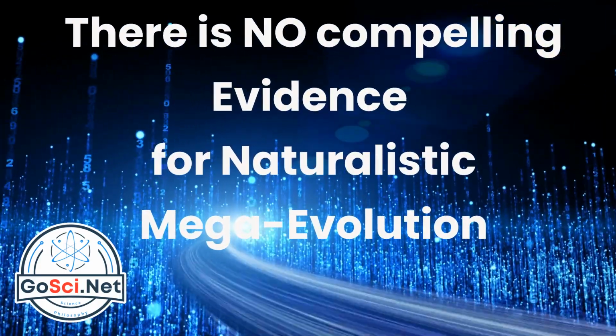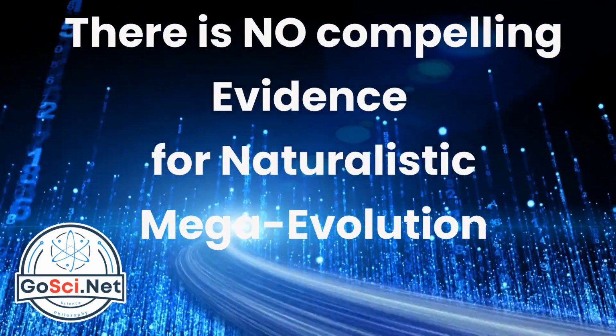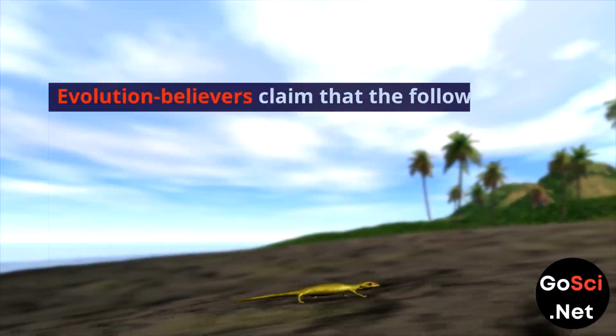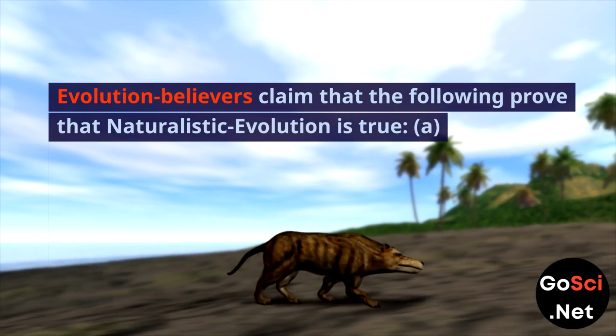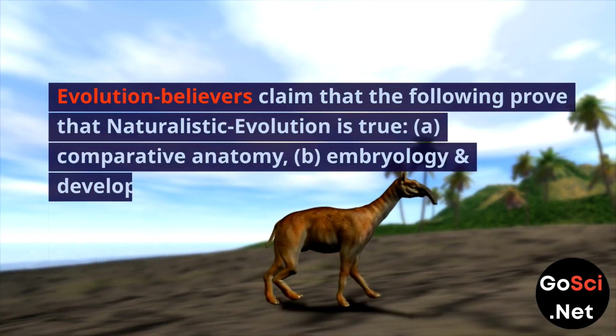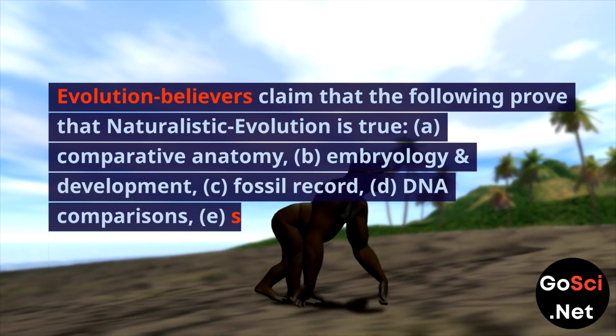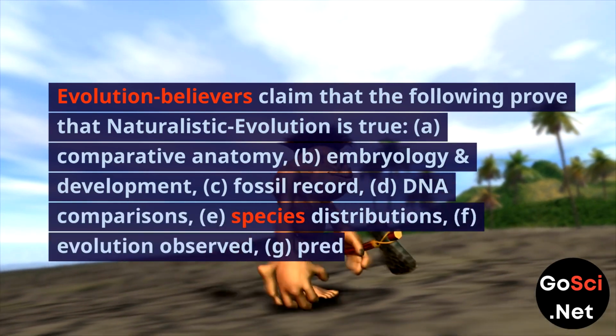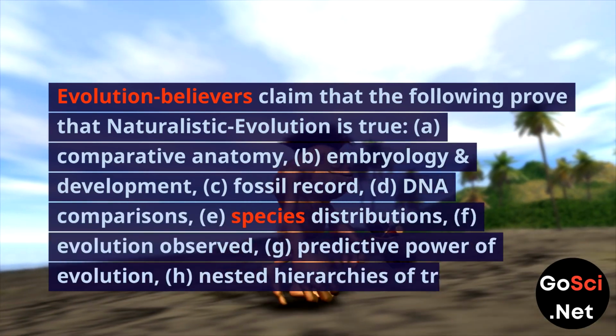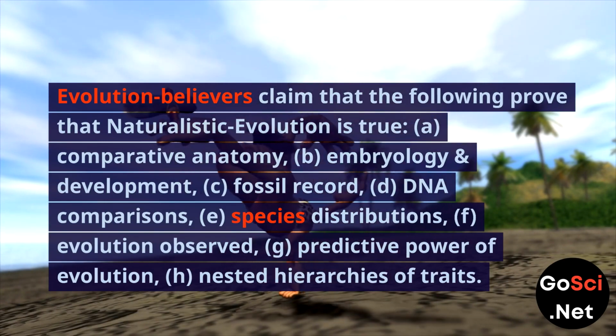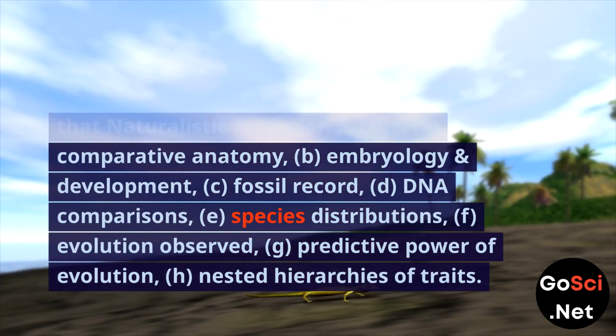There is no compelling evidence for naturalistic mega-evolution. Evolution believers claim that the following prove that naturalistic evolution is true. A. Comparative anatomy. B. Embryology and development. C. Fossil record. D. DNA comparisons. E. Species distributions. F. Evolution observed.